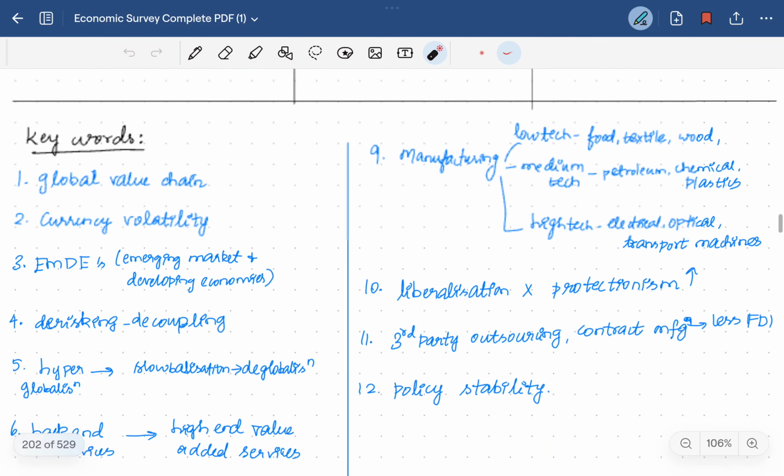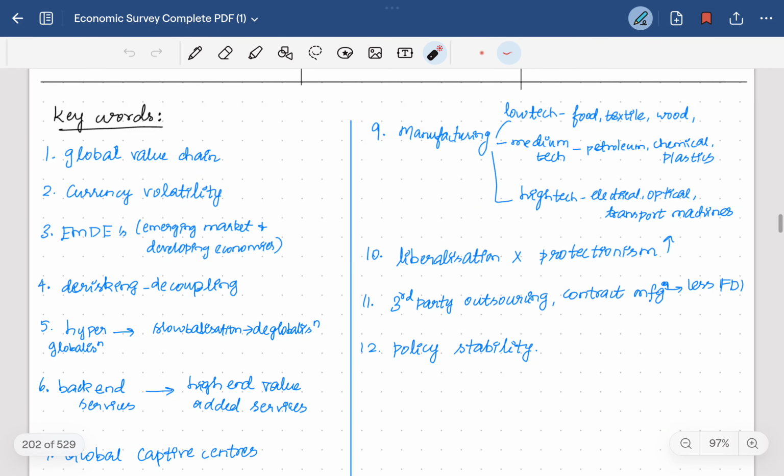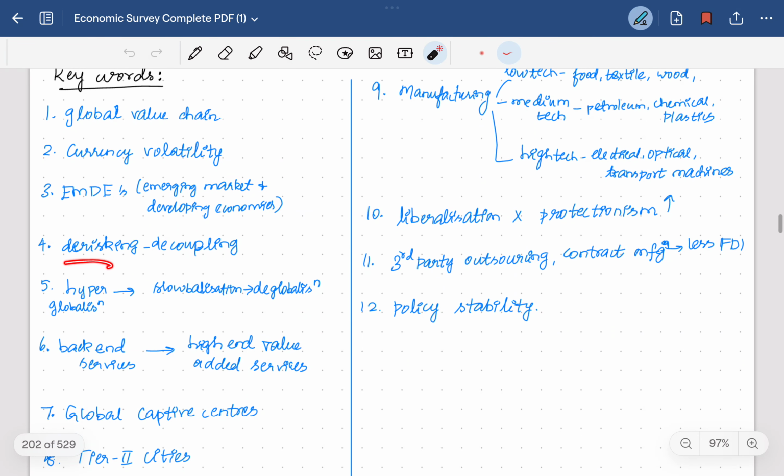Then some of the keywords in this chapter are global value chain, currency volatility, emerging market and developing economies, de-risking and decoupling, which is mainly dealt with in the China plus one strategy, where countries are decoupling themselves from a particular country and diversifying their interest in other countries to reduce the risk, that is de-risking.